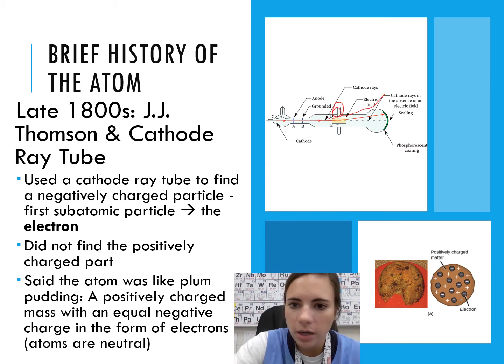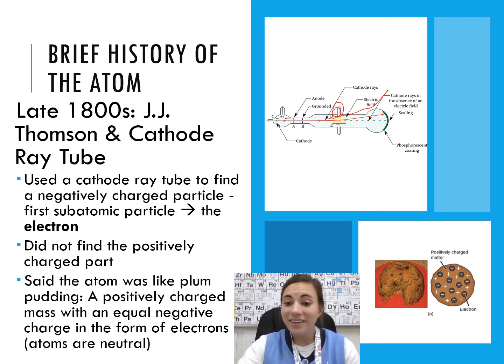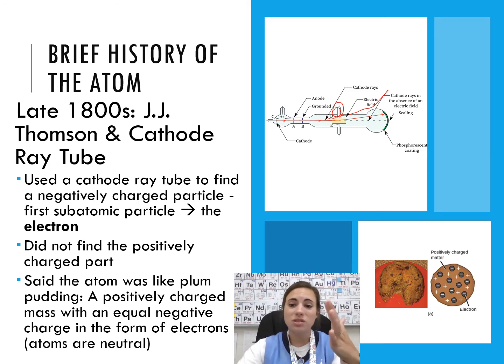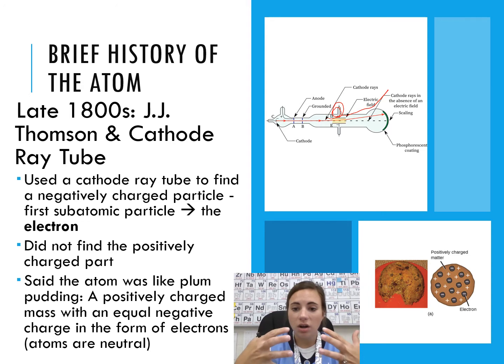That means whatever that thing is, coming towards the positive charge, was negatively charged. So he found the electron. However, he thought that the electrons were just randomly dispersed throughout the positively charged atom. He didn't know about protons or the nucleus, but he did find the electron.